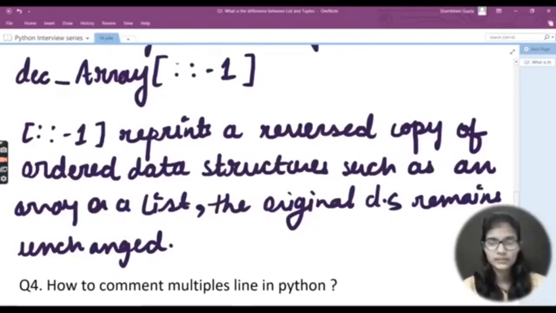So I hope I have made this very clear to you, how we use this slicing technique, that is colon -1, right?